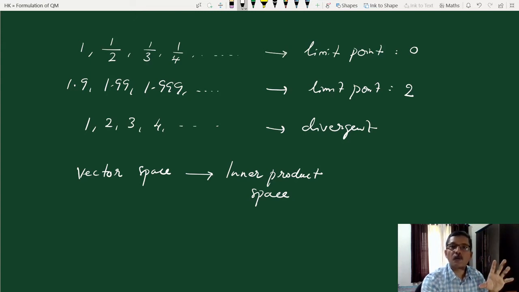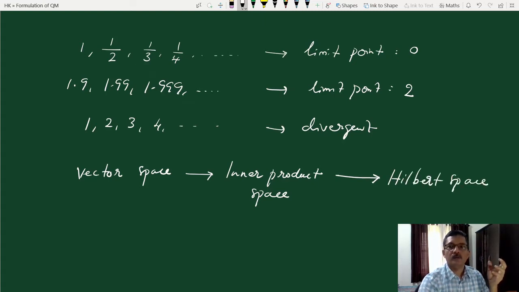Now every inner product space need not be a Hilbert space. There should be an additional condition that the space should be complete. So a complete inner product space is called a Hilbert space. I am giving a counter example. Consider the space of rational numbers. It's a vector space, a real vector space, and it's an inner product space also.